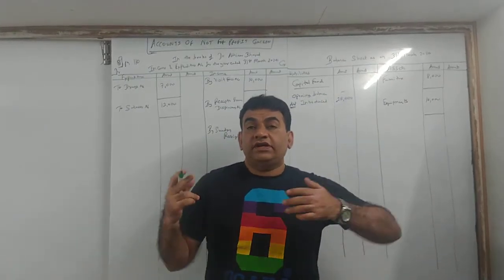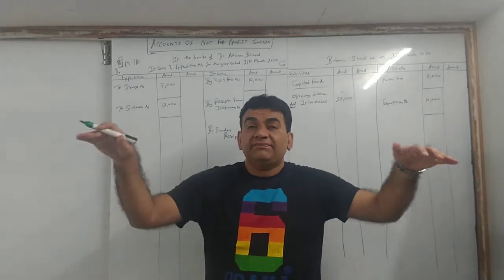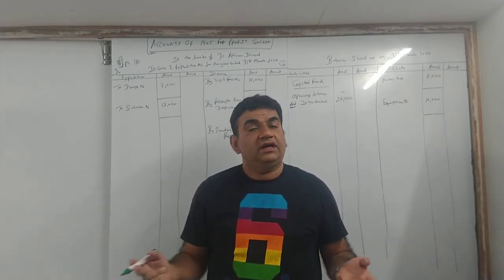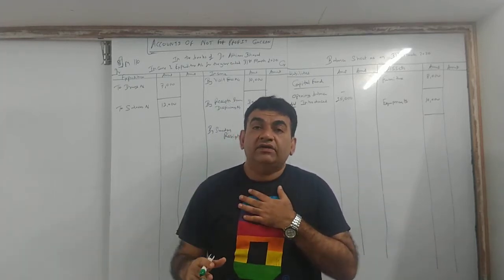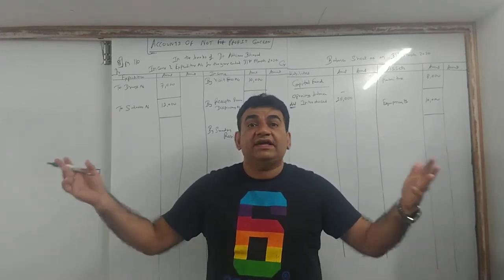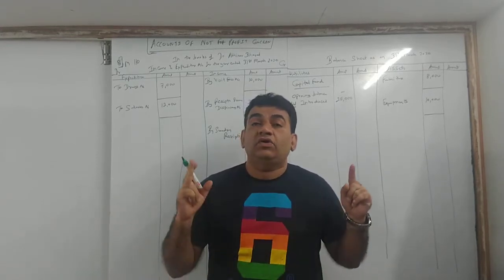Rent. When you're doing a business activity or a professional activity in premises which do not belong to you, then you have to pay rent. Rent is paid for using the space of your owner or somebody else, where the place in which you're doing the activity doesn't belong to you.